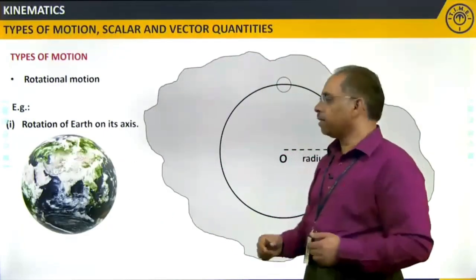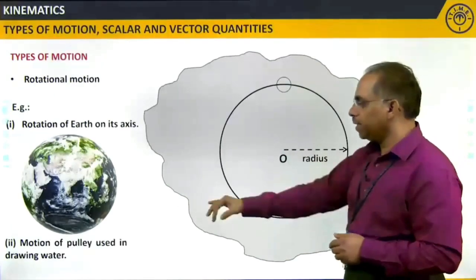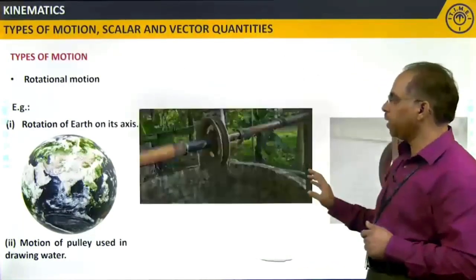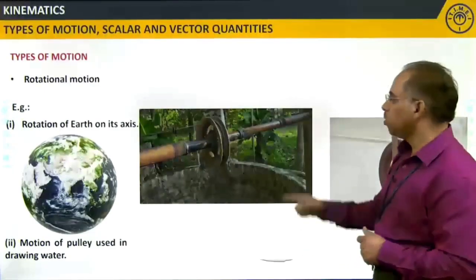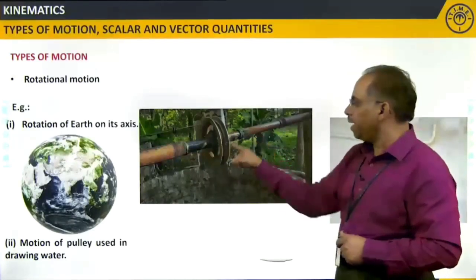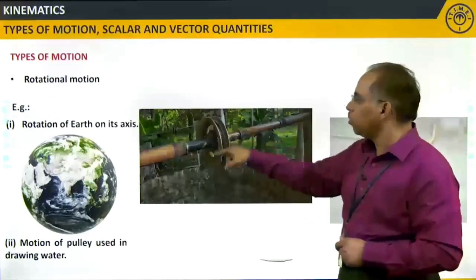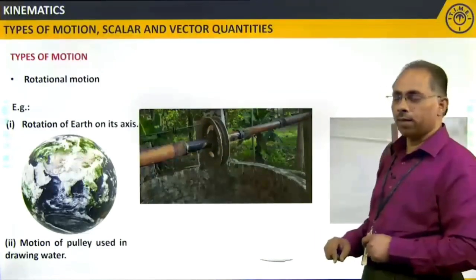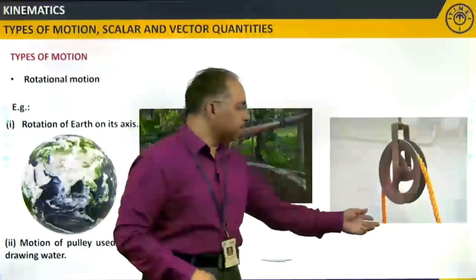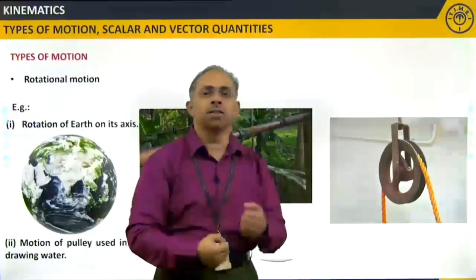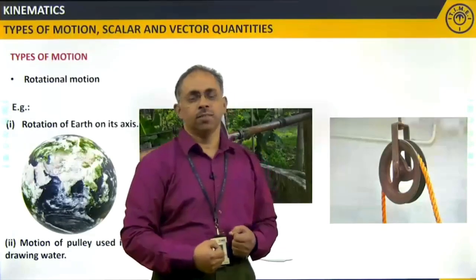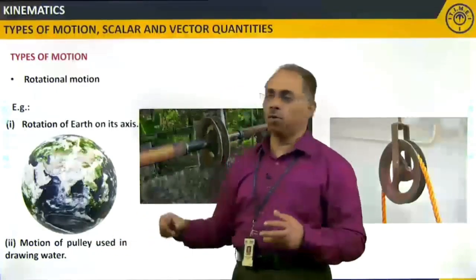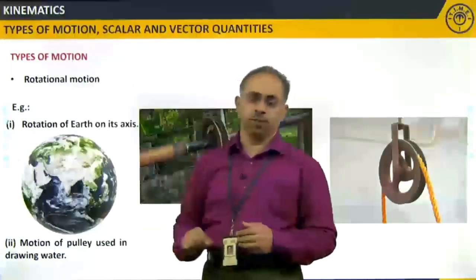Okay, let us look at one more example where there is a motion of a pulley used in drawing water. If you have come across a pulley, something like this, this is the axle over here, an imaginary line that is the axis, and you draw water from the well using this particular pulley. What is happening over here? You pass the rope over the pulley this way and try to draw the water. So this way you have another example of a motion of a pulley used in drawing water. That is an example of rotational motion.